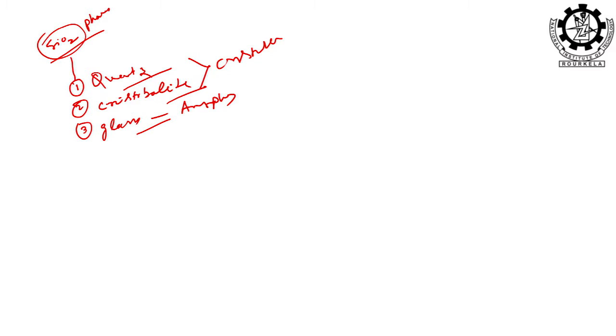Nothing new elements are involved in any of these 3 phases, same elements, silicon 1 atom and oxygen 2 atoms everywhere, but still one is amorphous, but the other 2 are crystalline. And even if you are telling crystalline, this is different from this, they are not same, both are having 2 different kinds of crystal structure, but crystalline, and this is not crystalline, that is why it is amorphous.